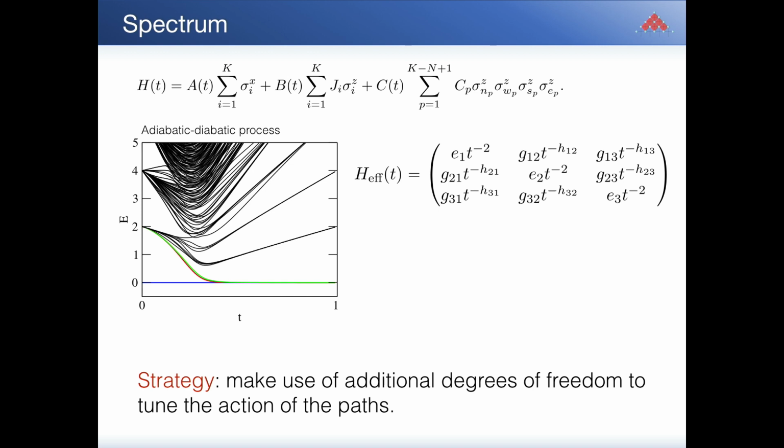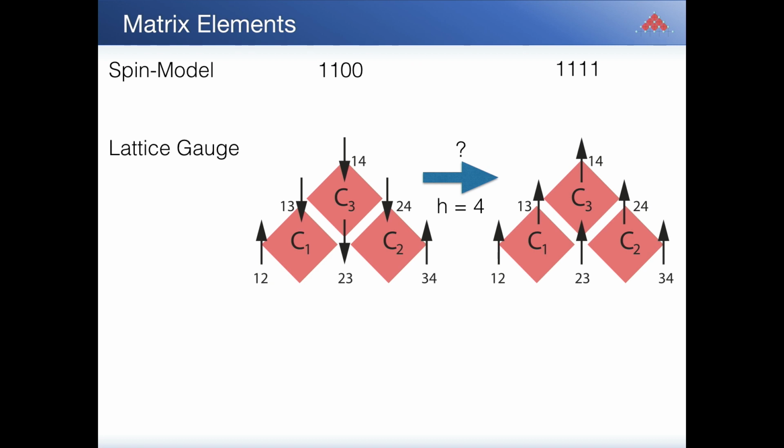So even though the final state is exactly the same, I can actually change all the quantum paths. And this is, so to say, now our strategy. We encode the problem here. This means we still have the degenerate ground state that we want in the end, but we can now tune our amplitudes. And let me just show you how this works.